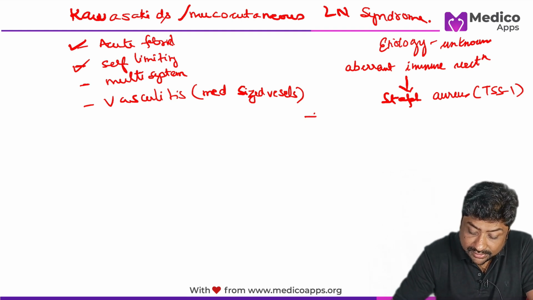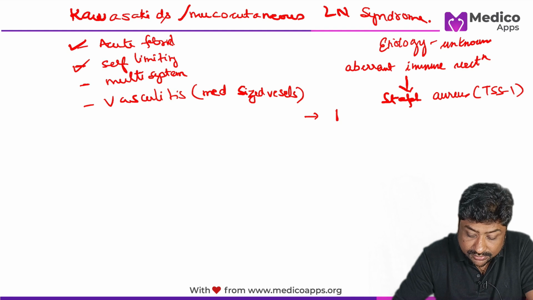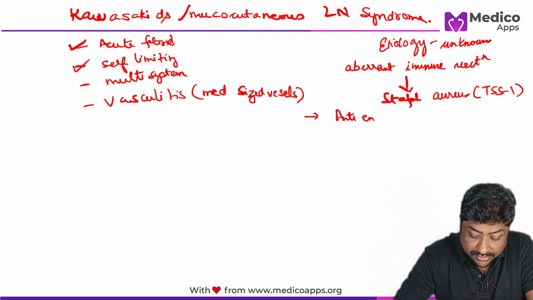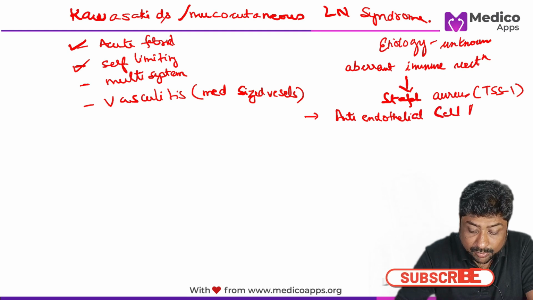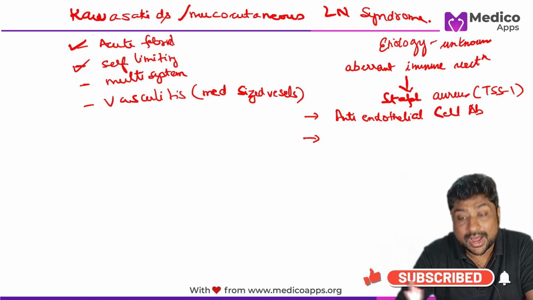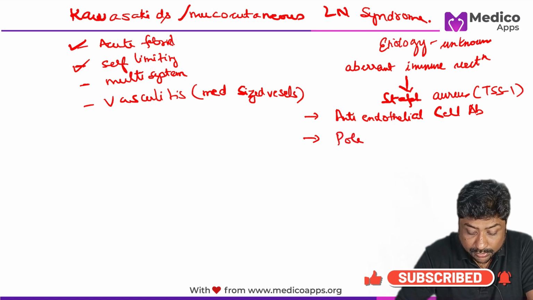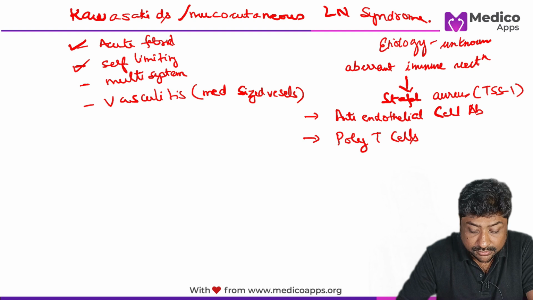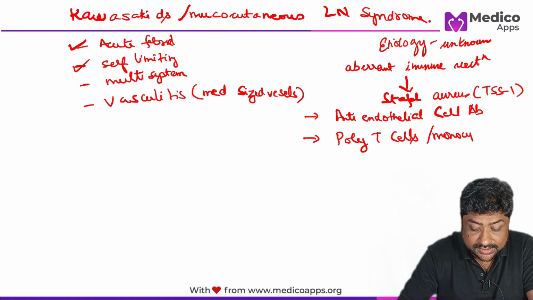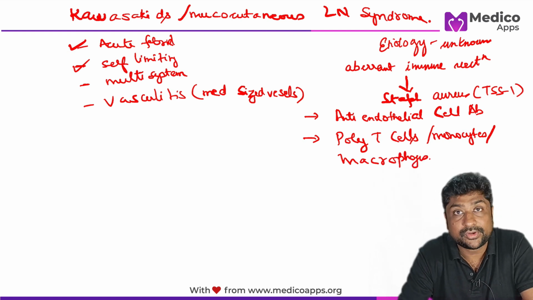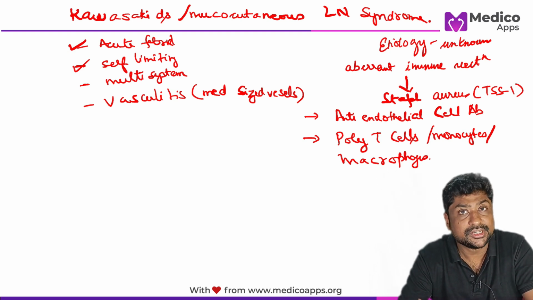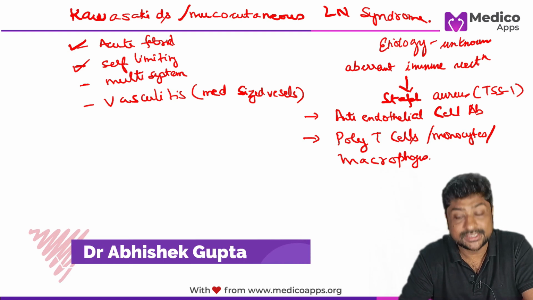Here you can see that there are anti-endothelial cell antibodies, also marked proliferation of poly T cells, monocytes and macrophages. So, it's basically an aberrant immune reaction where anti-endothelial cell antibodies are formed, which leads to the vasculitis of medium sized vessels.